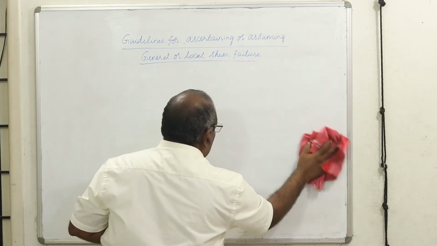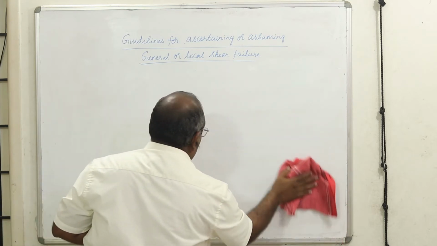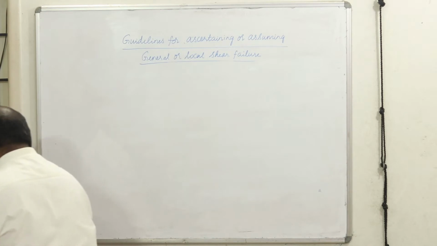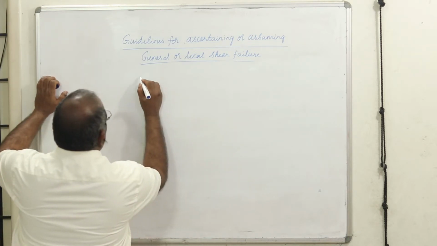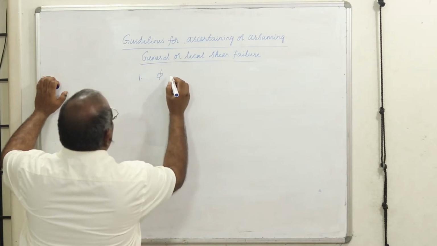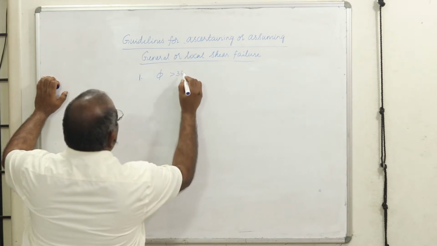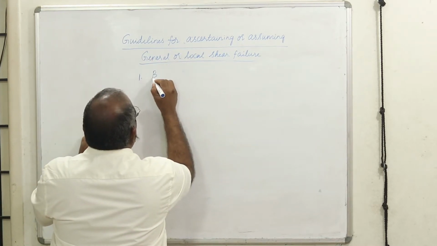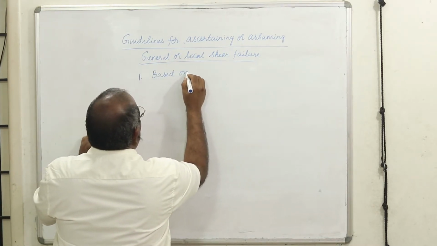Now, what are the other guidelines? There are 4 or 5 criteria. Let us try to see those criteria. The first one is based on angle of internal friction.